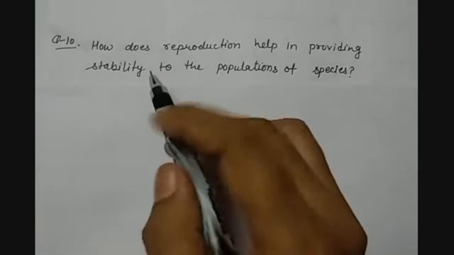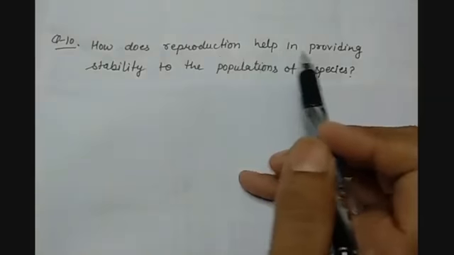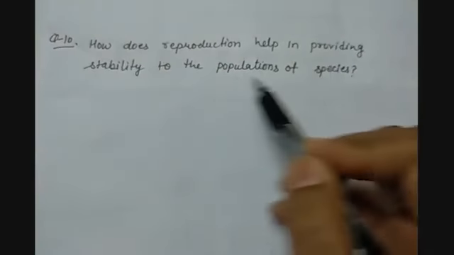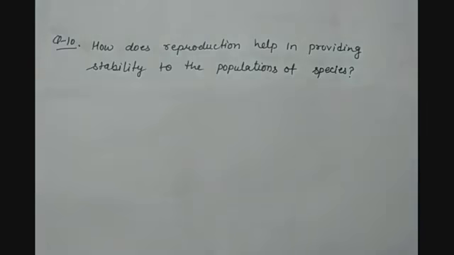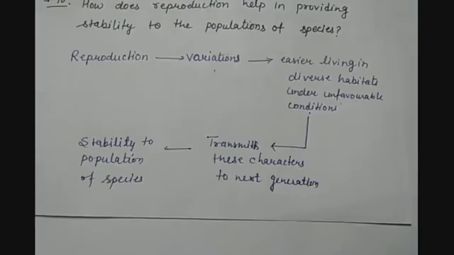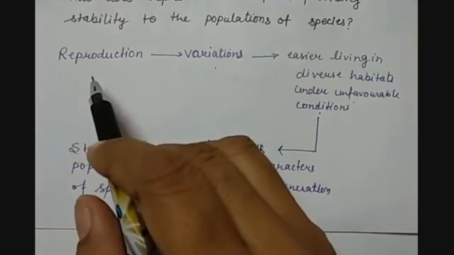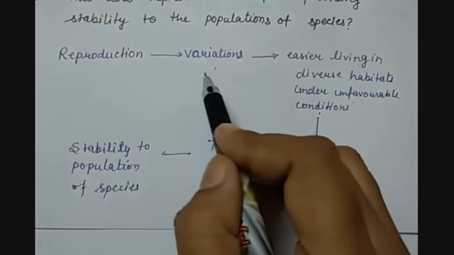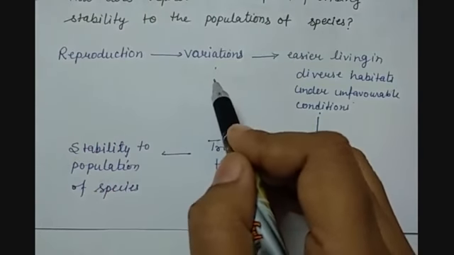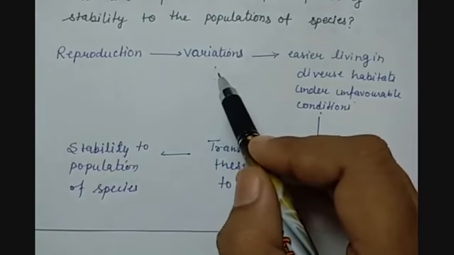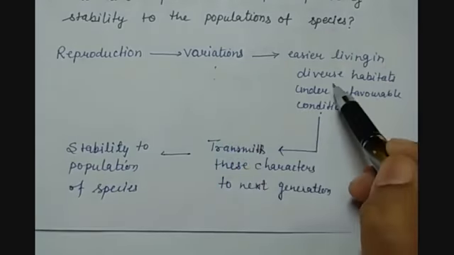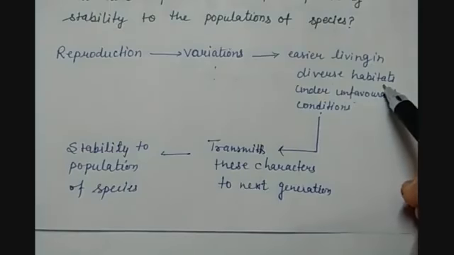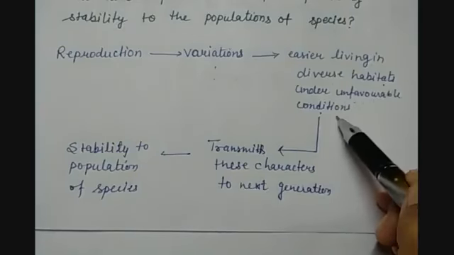Question number 10 is, how does reproduction help in providing stability to the populations of the species? So children, reproduction helps in creating variations in the characters of the next generation, and these variations allow the individuals of a population to survive in diverse habitats under unfavorable conditions.